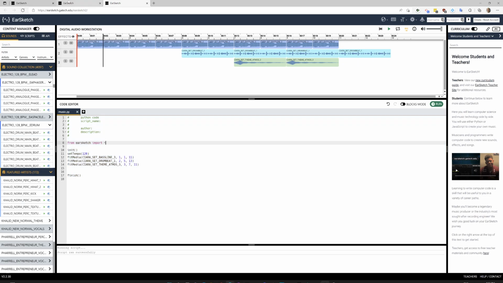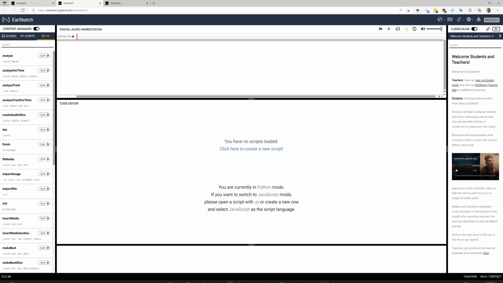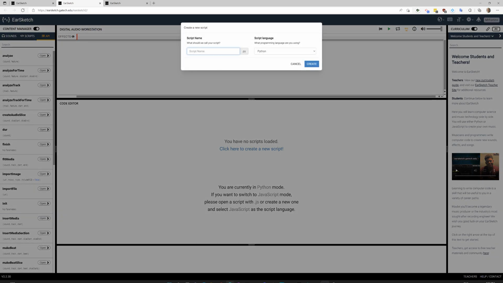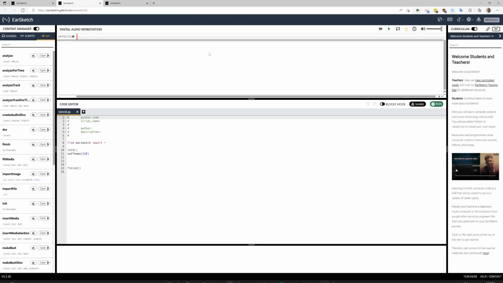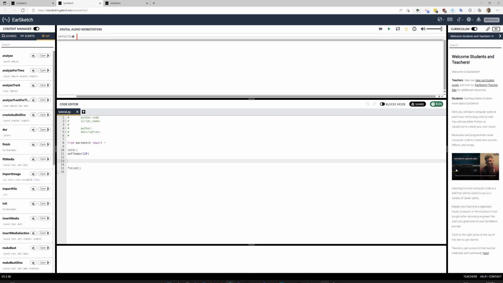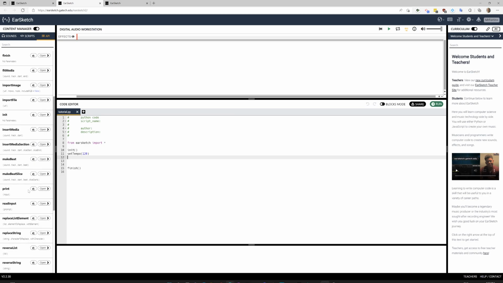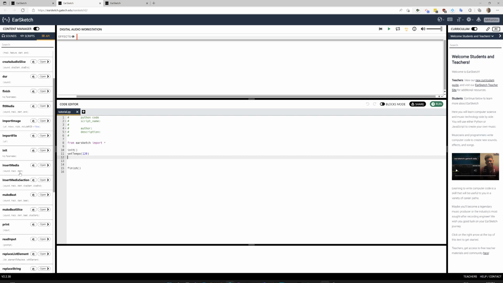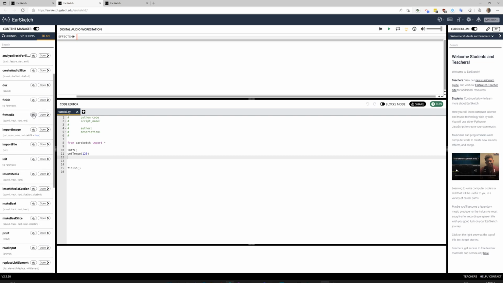So let's start from blank here. When you go to start Earsketch, you're going to have a blank site. We're going to click here to create a new script, and we're going to give it a name. You can name it whatever you want. And then you should have on the top left here a section called API. This is our book with our special commands in here. What we're going to do is find one called fit media, and we're just going to paste it in.